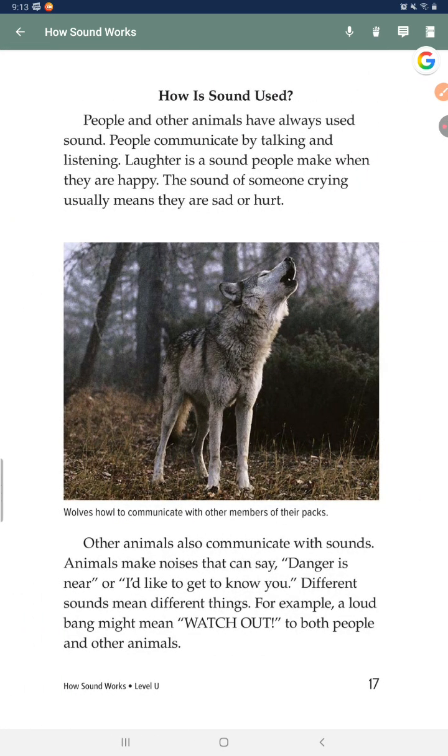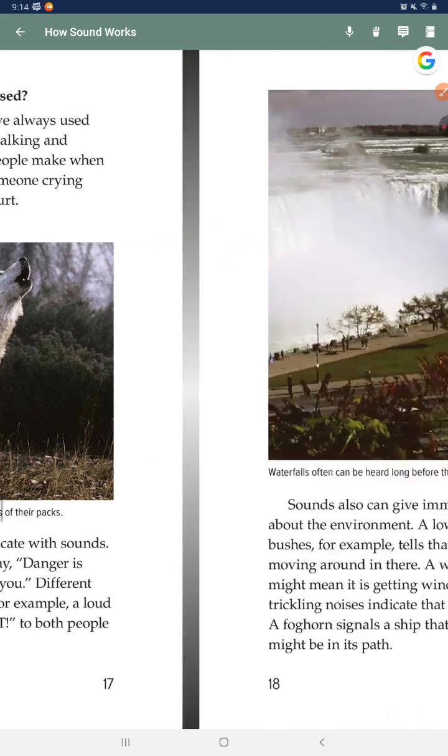How is sound used? People and other animals have always used sound. People communicate by talking and listening. Laughter is a sound people make when they are happy. The sound of someone crying usually means they are sad or hurt. Other animals also communicate with sounds. Animals make noises that can say, danger is near, or I'd like to get to know you. Different sounds mean different things. For example, a loud bang might mean watch out to both people and other animals.